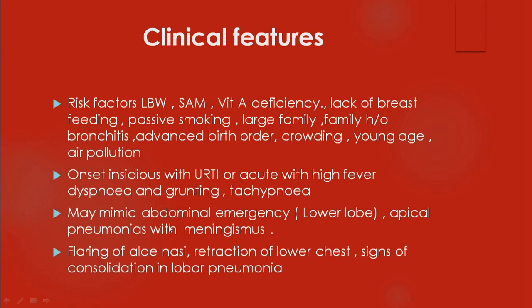Grunting is a very important audible respiratory finding in pediatric practice. Remember, audible sounds in children are very, very important. It may be a stridor, it may be a wheeze, it may be a snore, it may be a grunt, or it may be a rattle. Stridor, I told you already, is upper airway partial obstruction. Wheeze is expiratory, usually seen in asthma. And if there is snoring, it is due to upper airway involvement, possibly because of tonsils or adenoids. Usually the snoring noise is heard during sleep, especially in obese children.